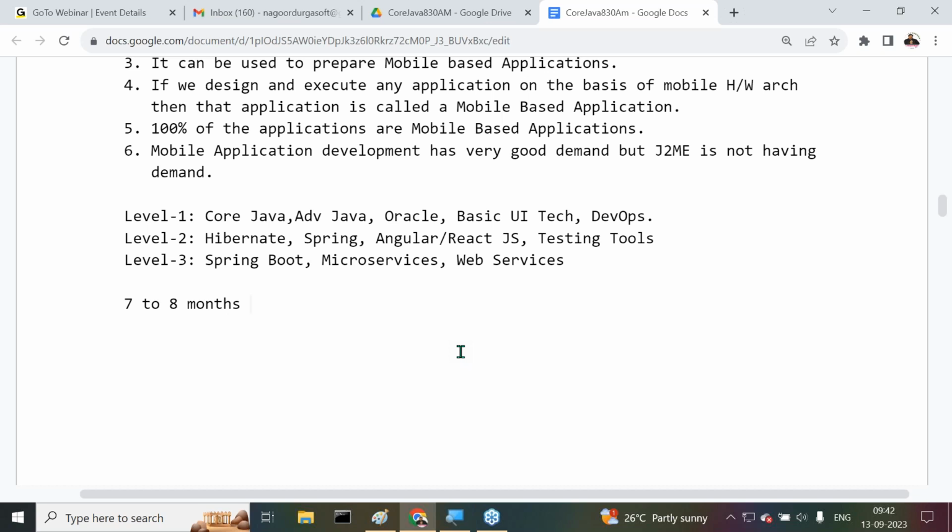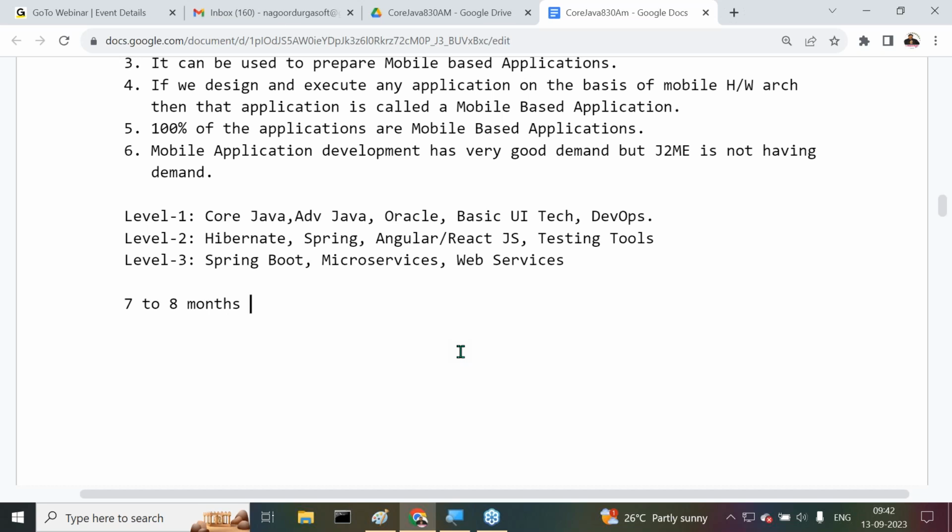Understand, guys, what I'm telling you now. So 7 months of time minimum I need to take. Why? Because 14 subjects here we have to talk about. In your colleges, in a semester, how many subjects are available? 6 or 7 subjects. But here, how many subjects do we have to cover? 14 subjects. Almost 2 semesters of content we have to cover here. So 7 to 8 months of time is also a tight period to complete that. But still we are able to manage it.